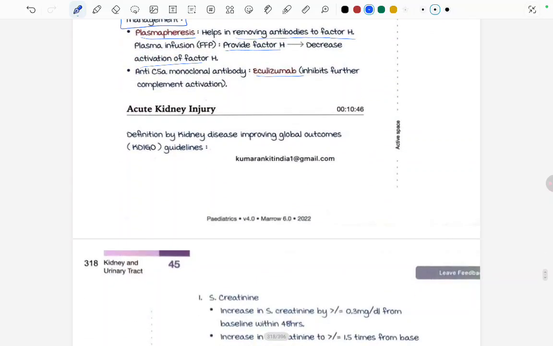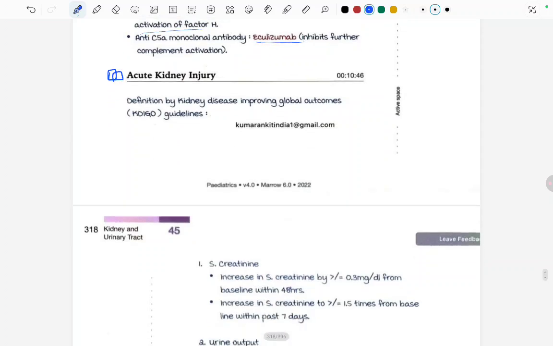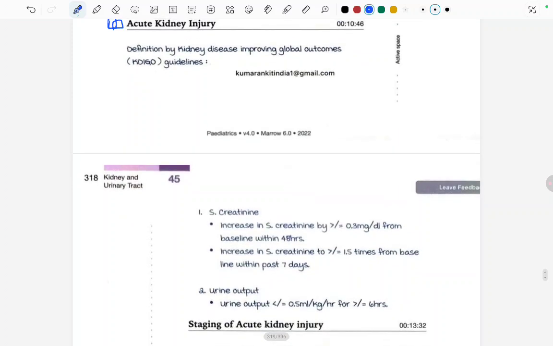Now moving ahead and reading about acute kidney injury. What is the definition by the Kidney Disease Improving Global Outcomes guidelines? In acute kidney injury, there is an increase in the serum creatinine by more than or equal to 0.3 mg per dl from the baseline within 48 hours. This is the definition for acute kidney injury: more than 0.3 mg per dl from the baseline within what? Within 48 hours.